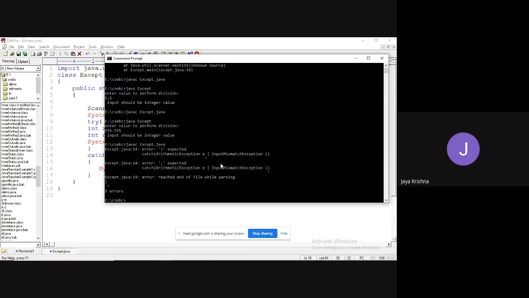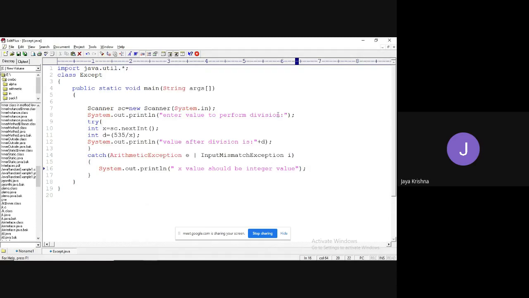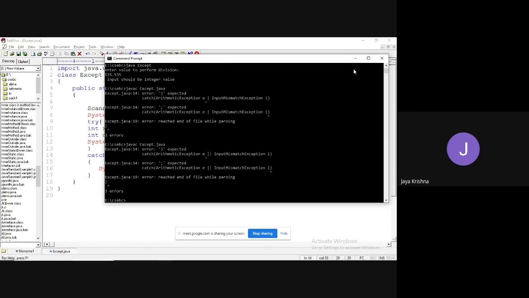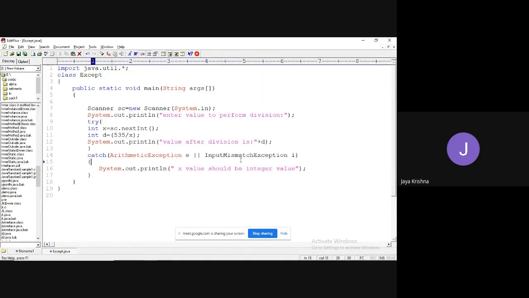So it is going to produce an error, expected. One minute. Some kind of error. Okay, fine. So in this system, the version is I think 7 or something. So from the 8.0 version onwards, you can combine multiple exceptions in a single catch block. So it is allowed. Okay, fine.